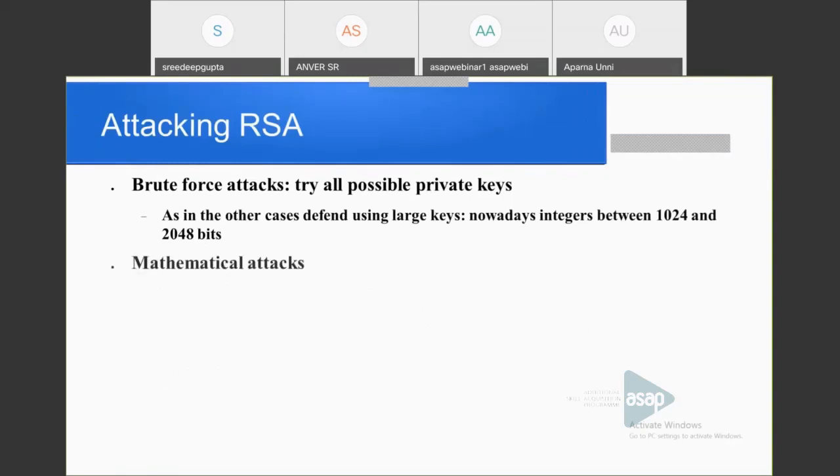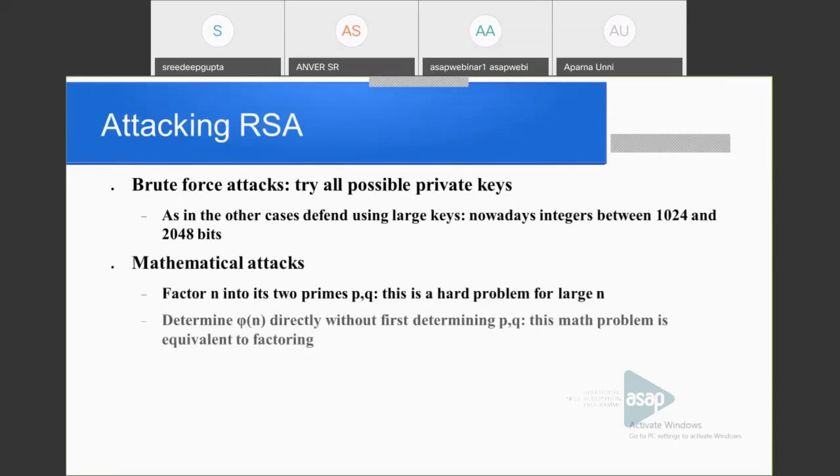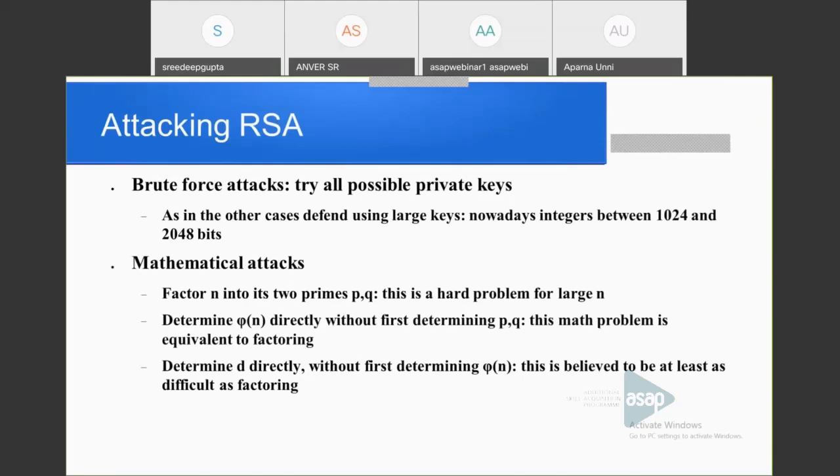And here the attacks on RSA are the brute force attack, that is, trying all possible private keys. Usually the key size is from 1024 bits to 2048 bits, so trying all possible keys is not possible.